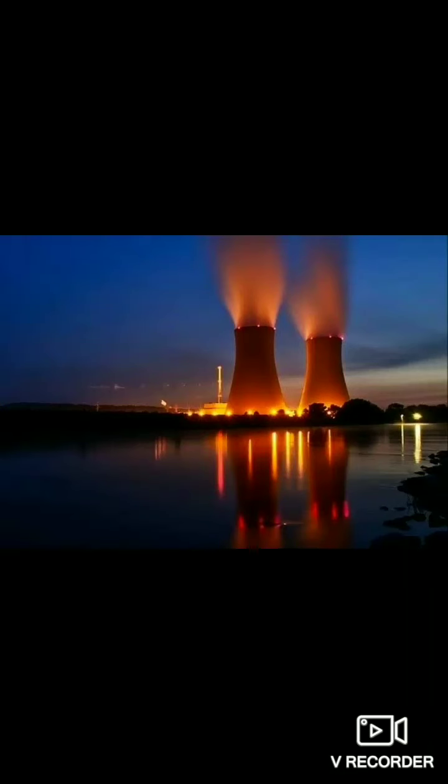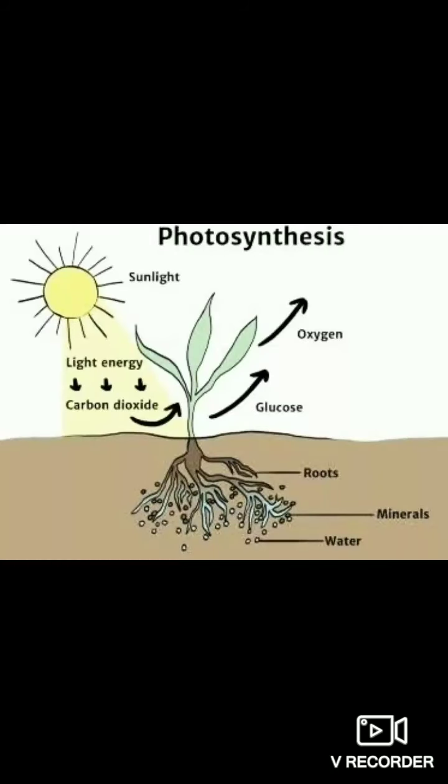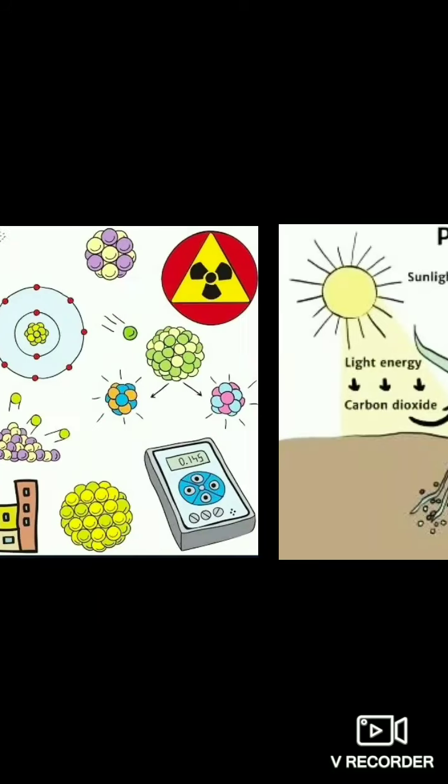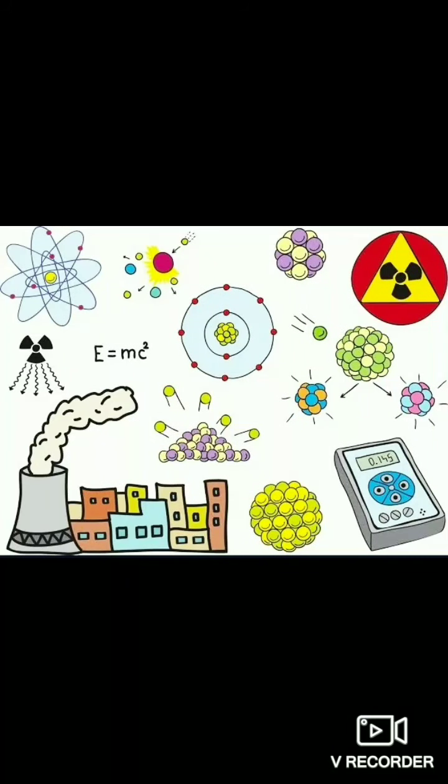Now let us know about the change of one form of energy into another form of energy, which is known as transformation of energy. Now let us see some examples of transformations of energy. First, light energy which is coming from the sun is transformed to chemical energy of the food during the process of photosynthesis.